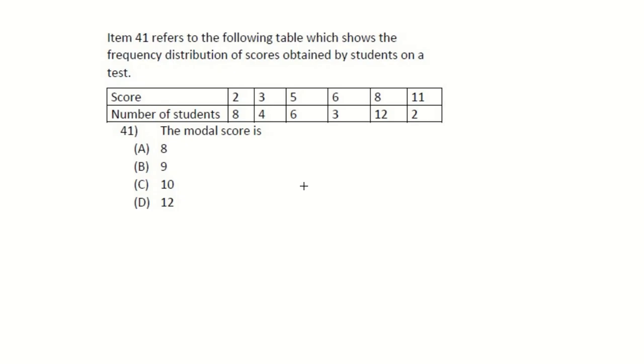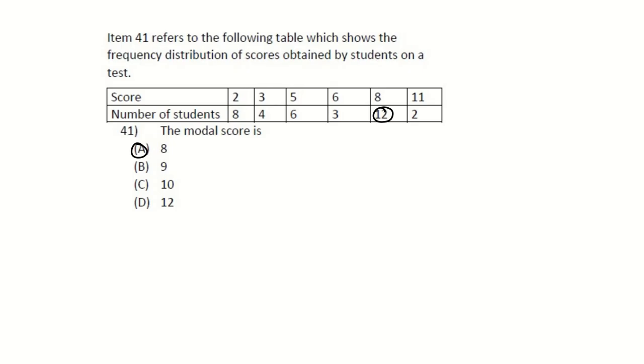Then let's look at this. Item 41 refers to the following table, which shows the frequency distribution of scores obtained by students on a test. What is the modal score? The modal score means most popular, right? Which one is most popular? We have 8 persons scoring 2, 4 persons scoring 3, 6 persons scoring 5, 3 persons scoring 6, 12 persons scoring 8, and 2 persons scoring 11. Now we have 12 students scoring 8 points, so the most popular score would be 8.